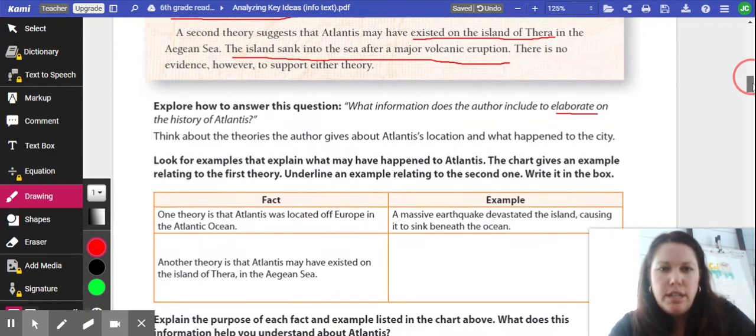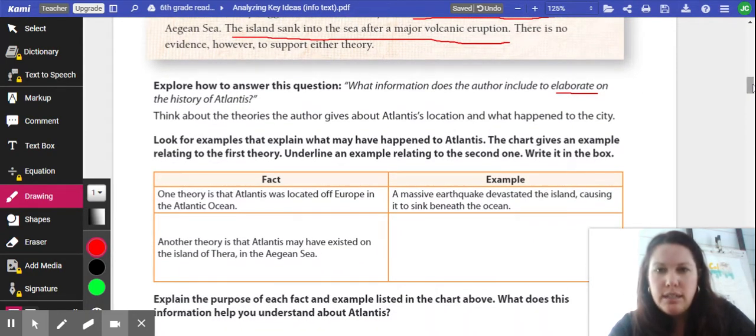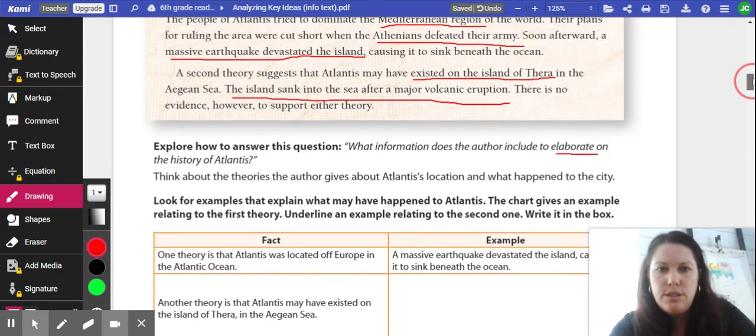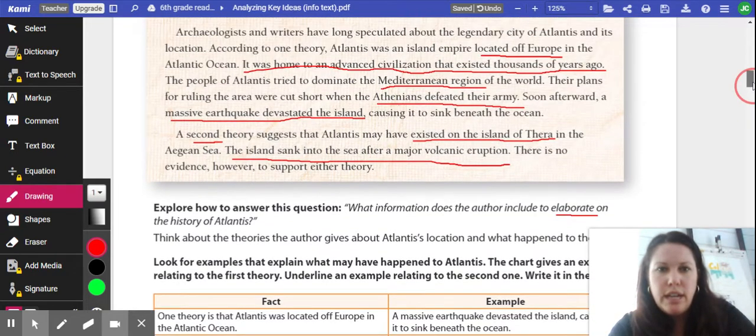It says, think about theories the author gives about Atlantis' location and what happened to the city. So here are the two theories we have. Here's the second theory right here, right? That it existed off the island of Thera and that it sank after a major volcanic eruption. And then here's the first theory. According to one theory, Atlantis was an island empire located off of Europe. And so these were just its theories and the history behind Atlantis. Same thing for the second theory here.